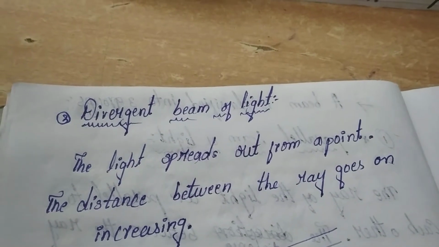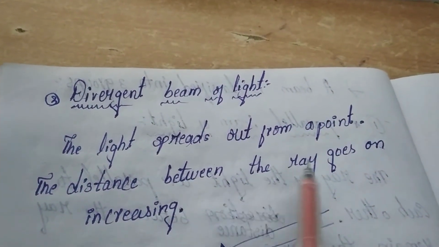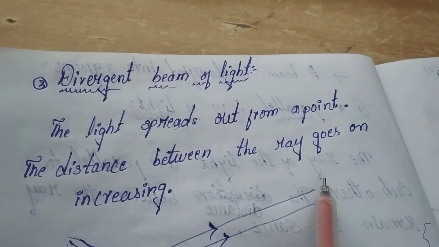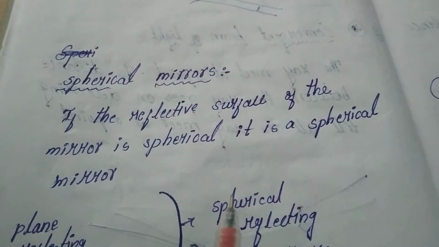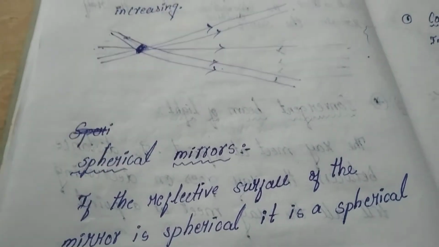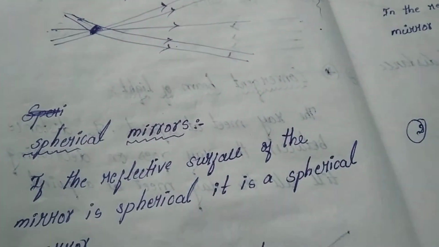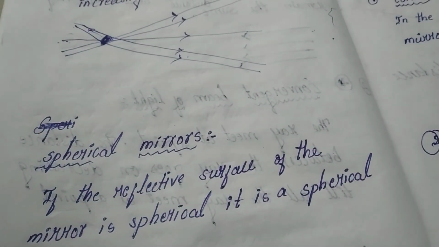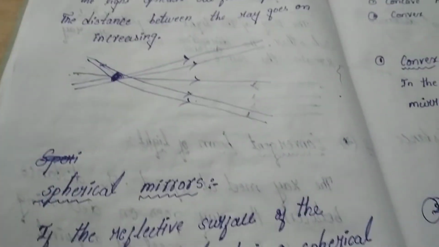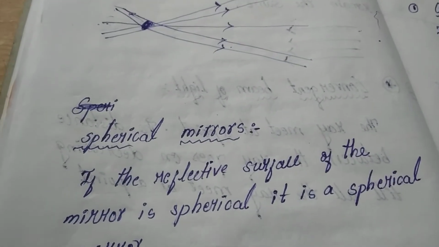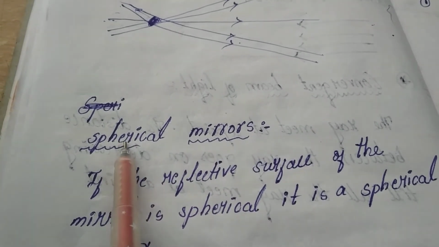What is the divergent beam of light? The light is spread out from the point, and the distance between the rays keeps increasing. This is the diagram of divergence of a beam. These are the three beams of light. What are they? First is the parallel beam of light, second is the convergent beam of light, and third is the divergent beam of light.